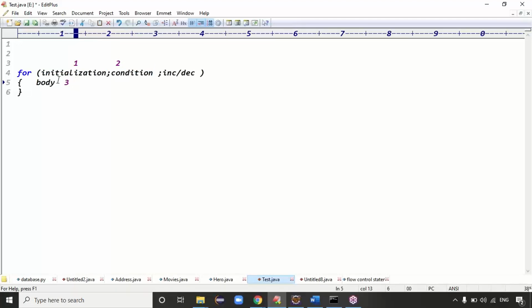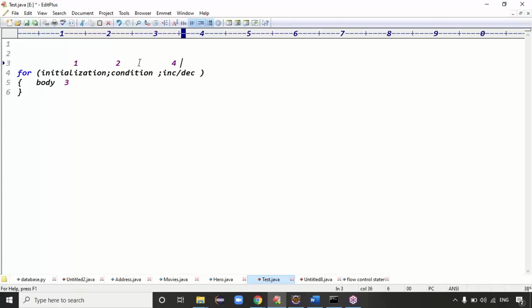The body will be executed. Guys, check the flow of execution, because I discussed almost all 20 cases, and even in those 20 cases the flow of execution is common. If you're good at the flow of execution, then you can tell the answers clearly. So initialization is done first, then condition. If the condition is true, then the body. After the body, the control goes to the increment or decrement part.